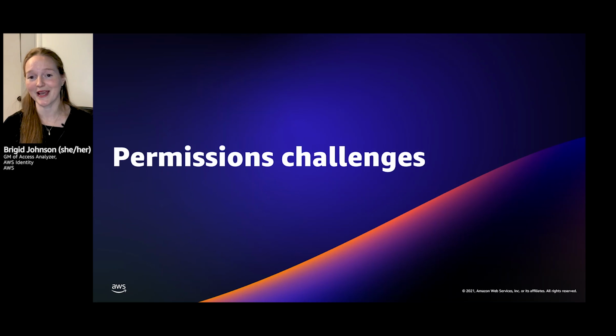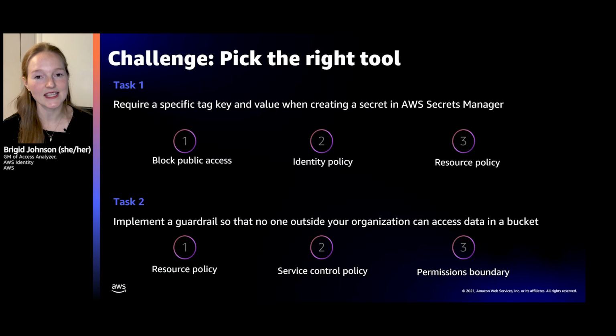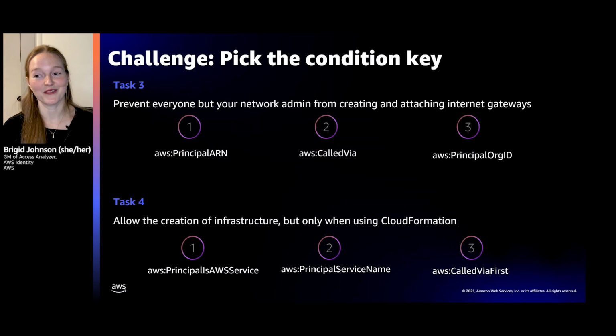We've talked about conditions, pass role, all of the goodness in there. And let's challenge. So require a specific tag key and value when creating a secret in AWS Secrets Manager. What are you going to use? An identity policy. So this is a new secret that's being created. You want to have an identity policy that requires that. All right, implement a guardrail so that no one outside your organization can access data in a bucket. A resource policy. This is going to go on the bucket itself, and you will use a condition to require that access.